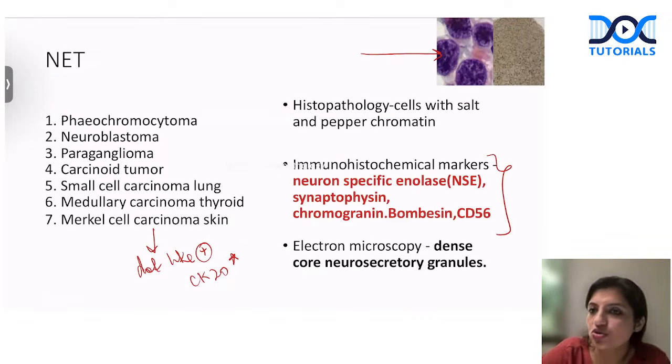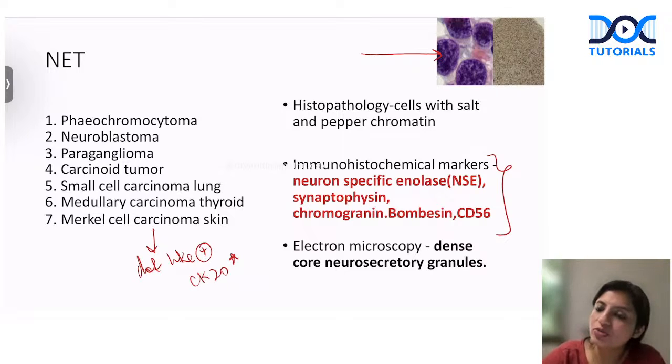So which are the neuroendocrine tumors? The neuroendocrine tumors can be pheochromocytoma, neuroblastoma, paraganglioma, carcinoid, small cell carcinoma of the lung, medullary carcinoma, and Merkel. So Merkel cell carcinoma is very characteristic because it occurs in the elderly male, usually in the skin, and they have dot-like positivity for CK20. And that's how the question is always asked.